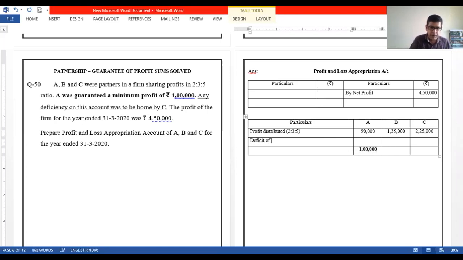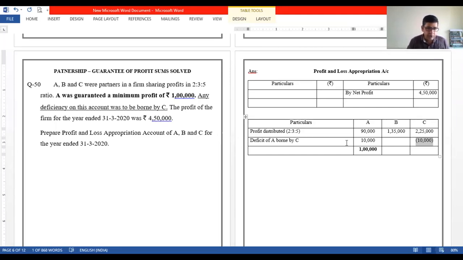Deficit of A borne by कौन bear करेगा? C. ठीक है. How much is the difference? 10,000. ठीक है. 10,000 will be added to A, and the partner who is going to bear this deficit, from his share of profit we are going to deduct, right? So let us deduct over here. This is 10,000. Okay. A had a deficit of 10,000 because the guarantee was given by C. So C is the one who will be bearing this deficit.